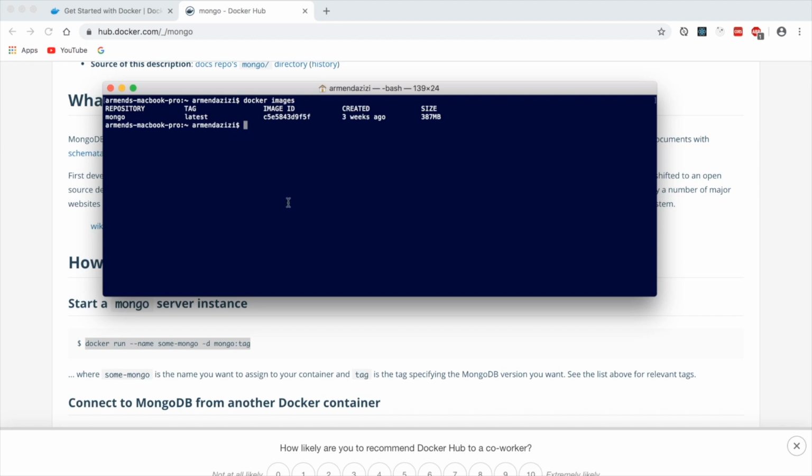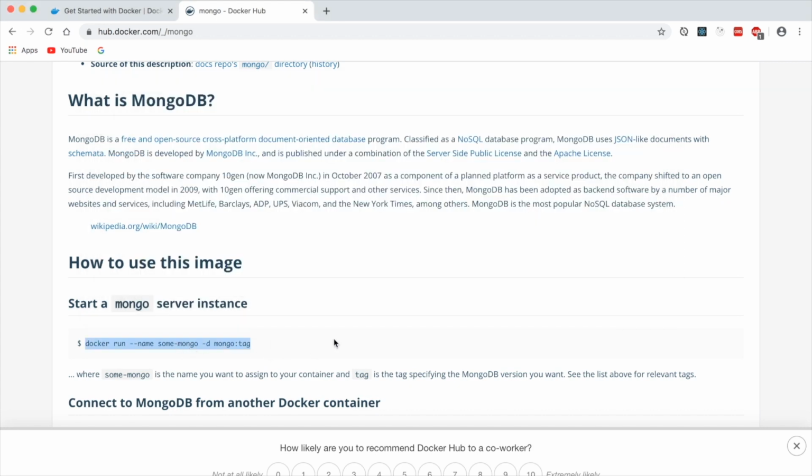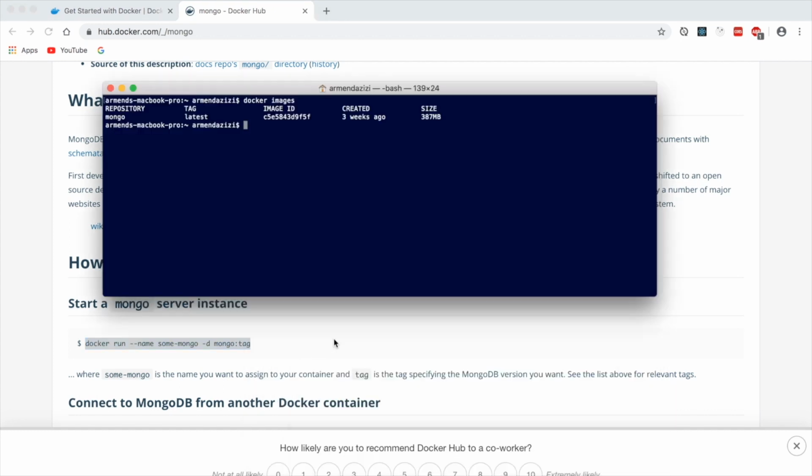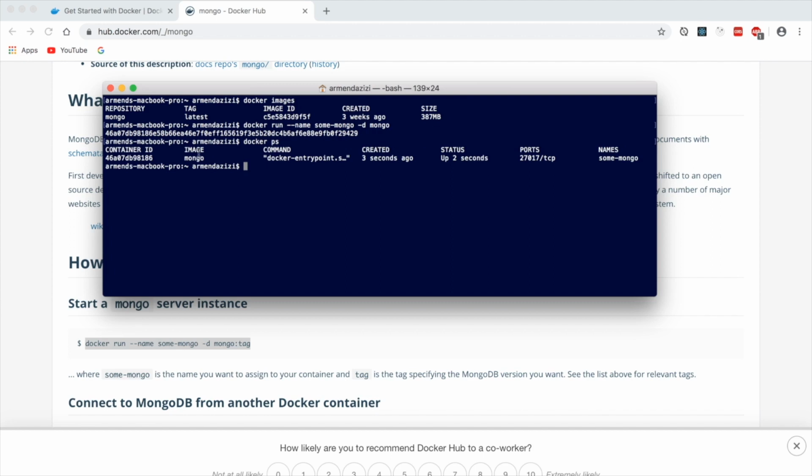Now we get the code to start a container. We go to Docker Hub, copy the code, and paste it to our terminal. We delete the tag and we set a name for our container. We run it and check that the container is actually running and with our name. And yes, we see that that's true.